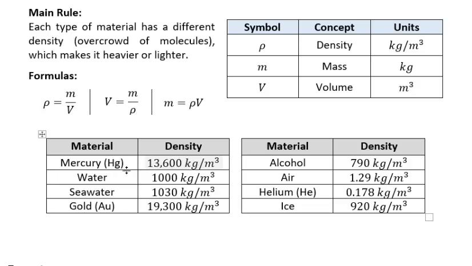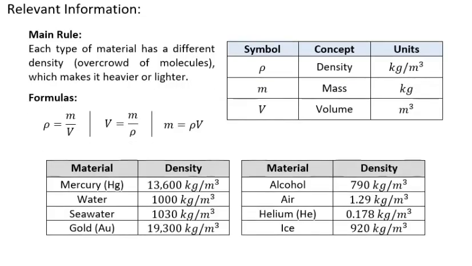Some numbers that might come in handy when solving exercises are the ones that appear on this table. Mercury, for example, has a density of 13,600 kilograms per cubic meter. Water has a density of 1,000. Alcohol has a density of 790, etc. So this is the information that's going to be relevant when we try to solve exercises.